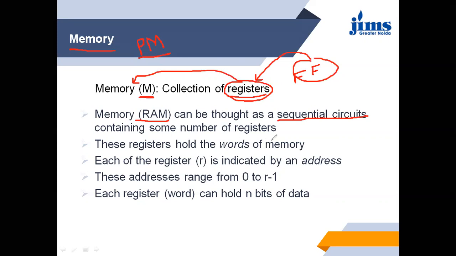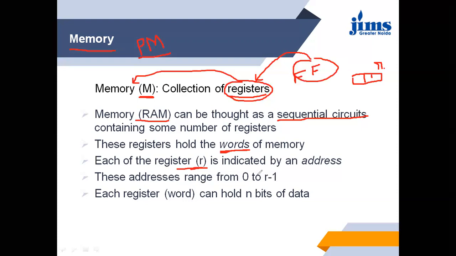Memory has some number of registers. These registers hold the words of memory, meaning in these registers we save the data. Suppose there is a memory that contains 5 registers. We will say R0, R1, R2, like this.